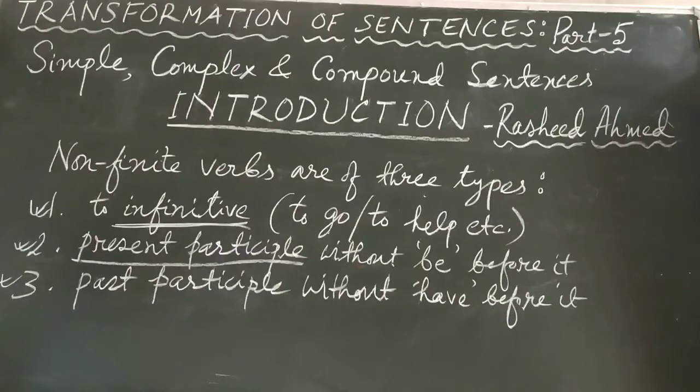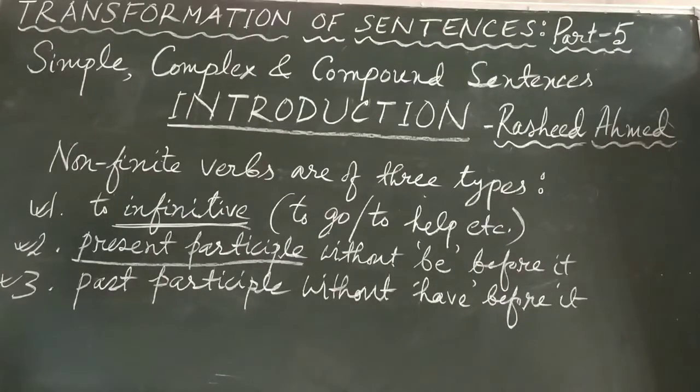For example, I have seen the poem written by you. First you see, I have seen. Before seen there is have. Seen is the past participle. Before seen there is have. So this is an example of finite verb. But next you see, I have seen the poem written by you. Written is also past participle, but before written there is no have.